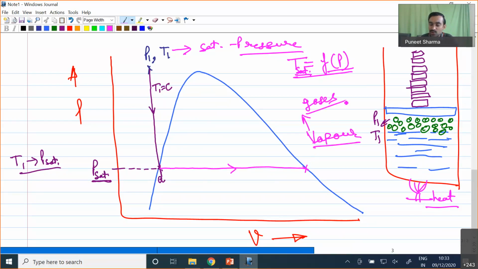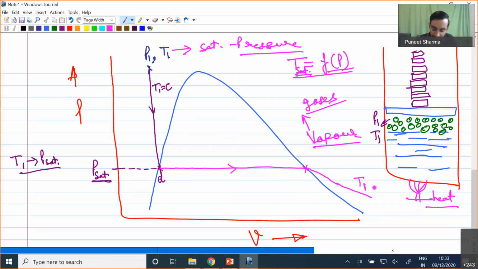If we decrease the pressure further by removing these weights, removal of weight will decrease the pressure.